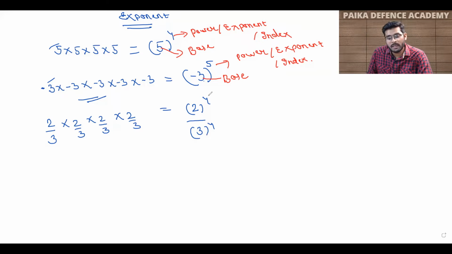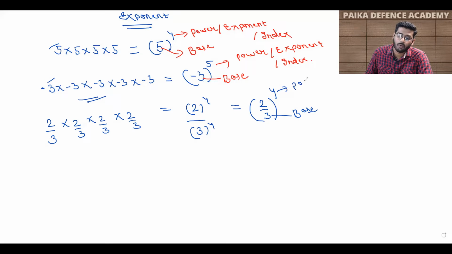This power 4 is the same for both numerator and denominator, so I will simply write 2 upon 3 in a bracket raised to power 4. Here my base is 2 by 3 and 4 is my power, or exponent.